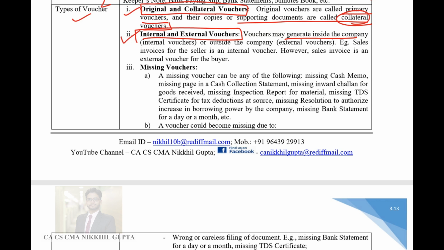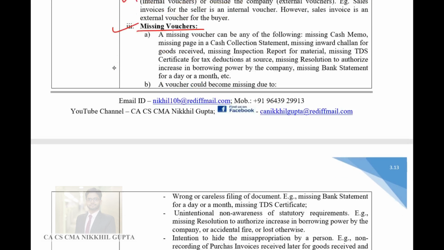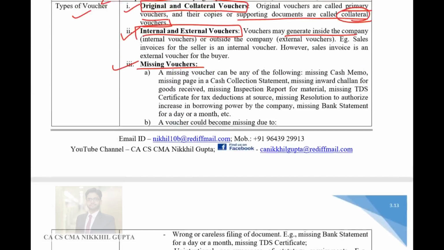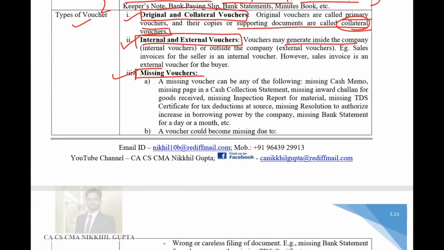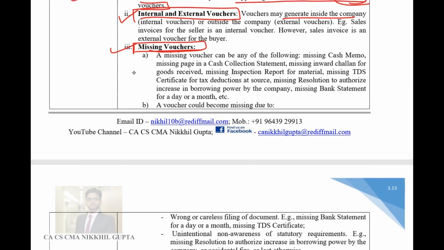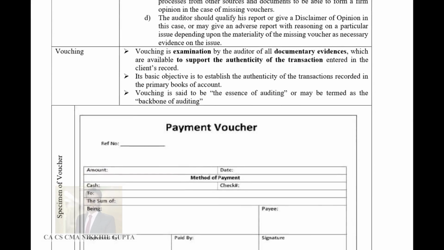Of course, internal vouchers are less reliable because they are generated within the company, and external vouchers are more reliable than internal vouchers. Then there are certain missing vouchers. Generally, documents should be serially numbered. All the sales invoices, whatever sales you are doing, should be serially numbered. If those serial numbers are missing, then those vouchers are known as missing vouchers, and the auditor gets a clue that something is going wrong within the organization if there are missing vouchers which are not explained by the management. So these are the types of vouchers.